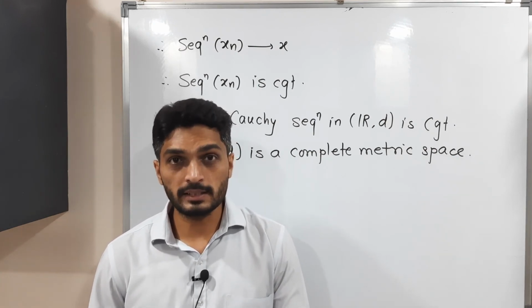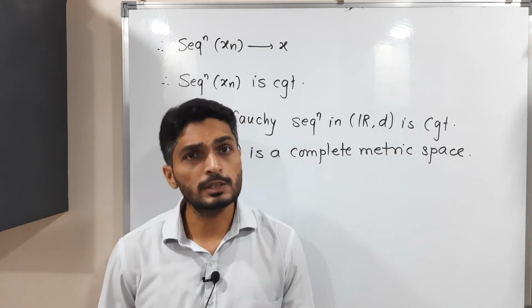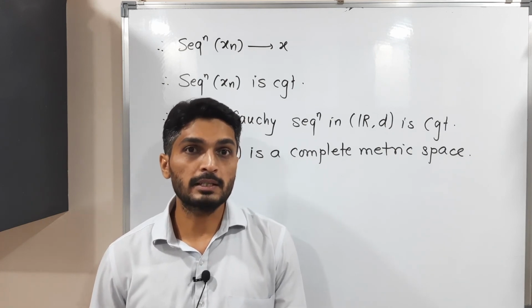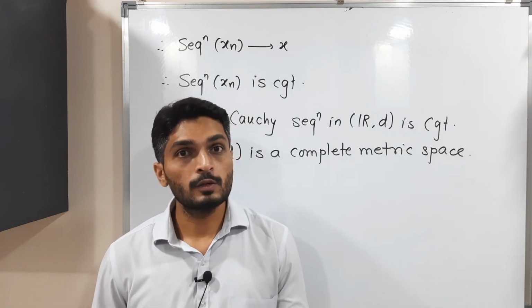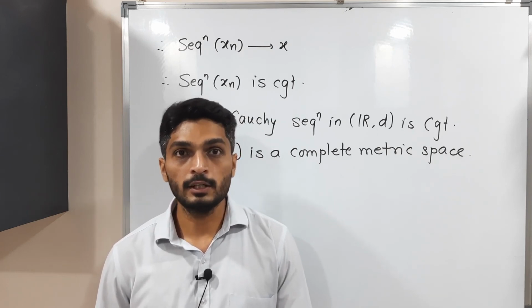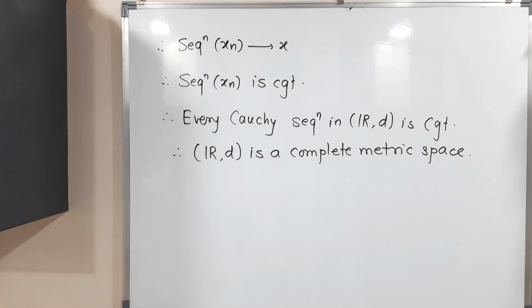So we proved that sequence xn is convergent, but sequence xn was an arbitrary Cauchy sequence. Therefore we can say every Cauchy sequence in the metric space R with metric d is convergent. Therefore we can declare R is a complete metric space, where d is the usual distance. So all these things I have written here, make a screenshot of it, then we will stop.